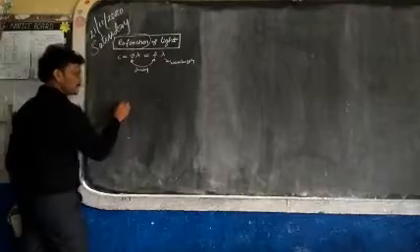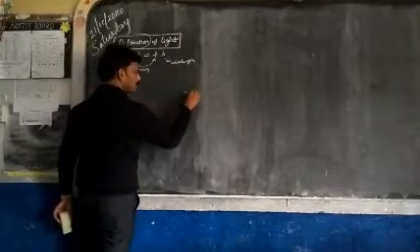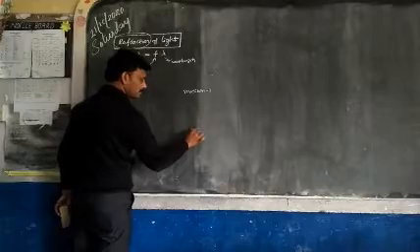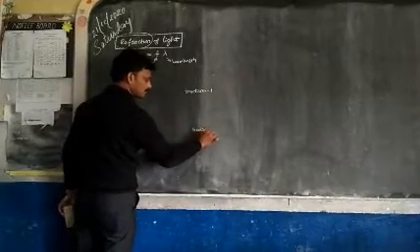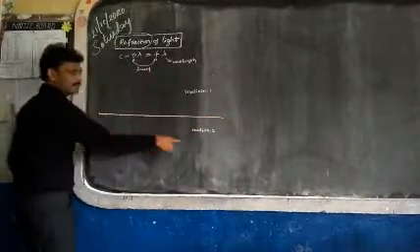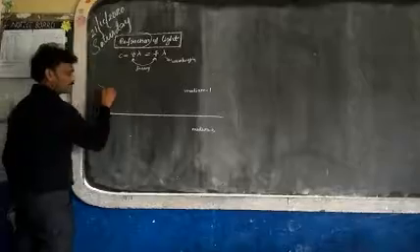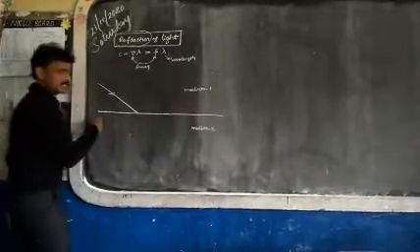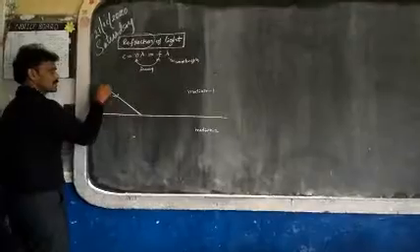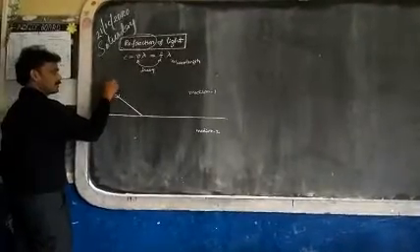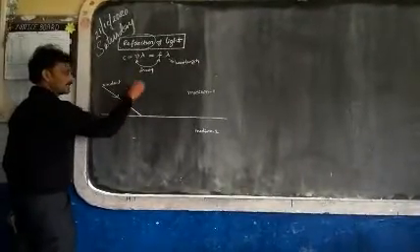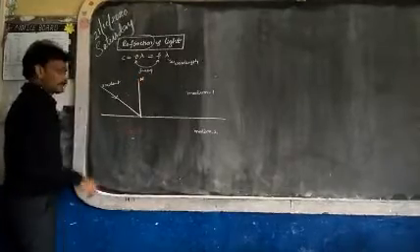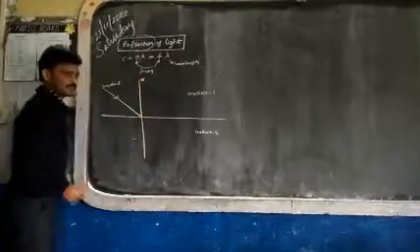Listen to me. Suppose this is one medium, just like air. This is another medium, just like glass, or water maybe. So light is incident on the separating surface. This line is called separating surface. So this is called incident light. We know very well, whenever light is incident, there you have to draw the normal. This is called normal, drawn to the surface.